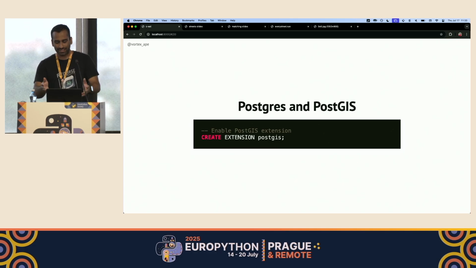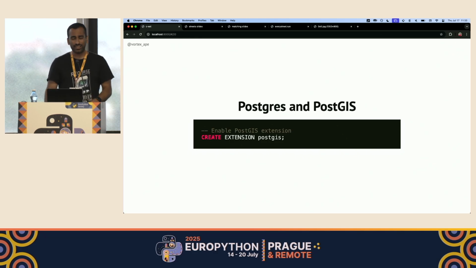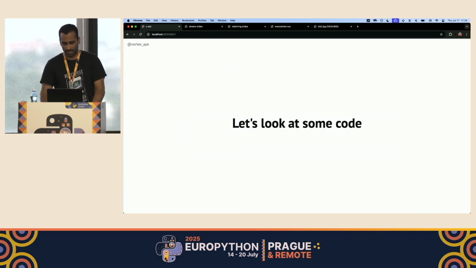It adds these data types that we just talked about so that we can store points, lines, and polygons directly in Postgres. Plus, it gives us hundreds of spatial functions like calculating distances, finding intersections between two line strings or two geometries, checking if a point is inside a polygon, etc. There's just a bunch of them.